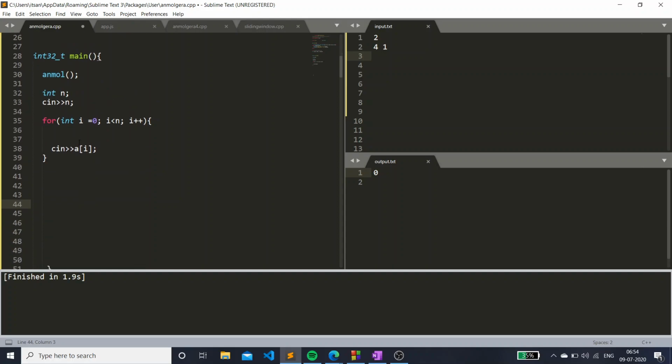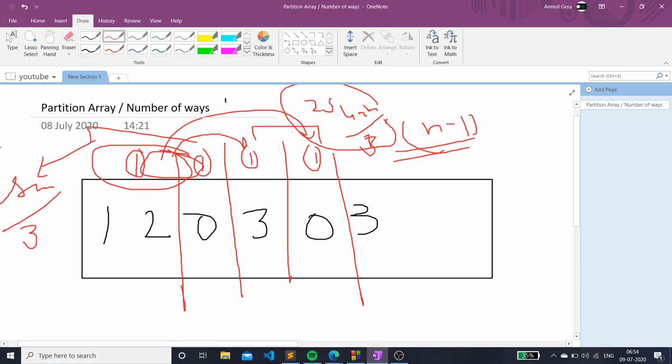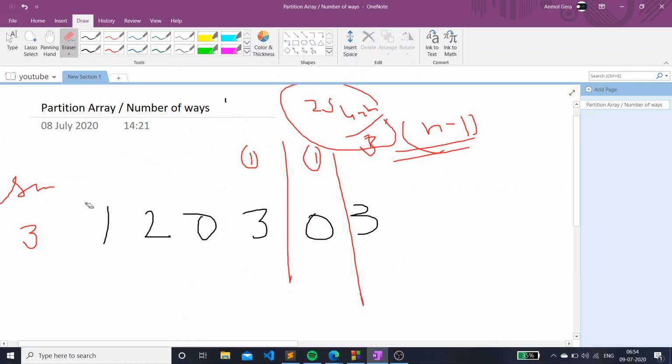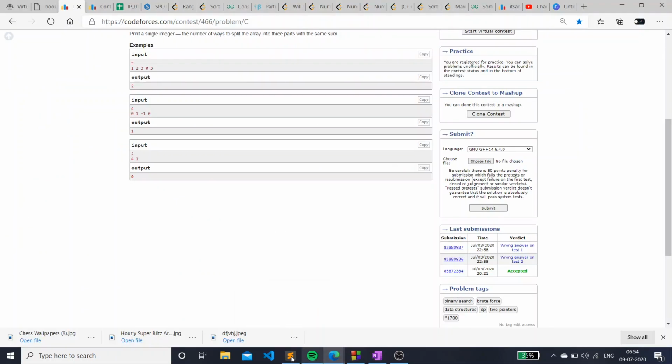Now the first condition was to check if the sum of the whole array is completely divisible by 3. If it's not, then we just have to say out 0, because there is no way we can divide the array into 3.